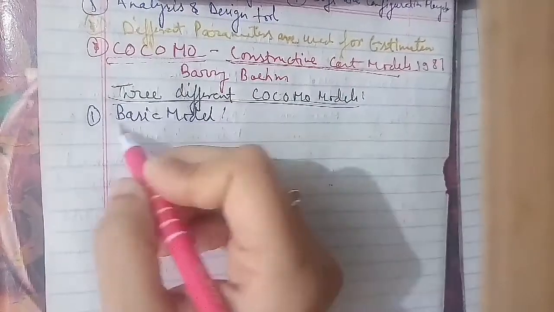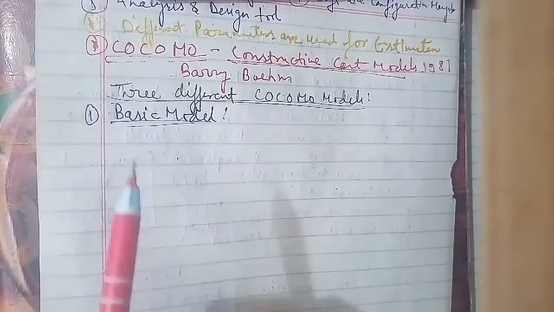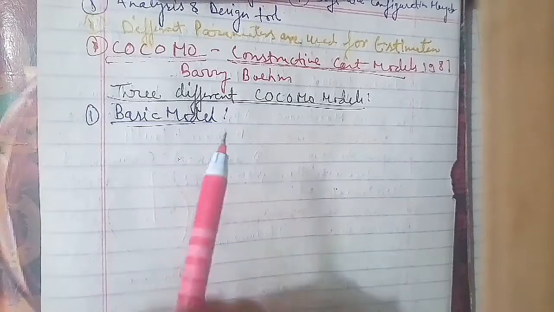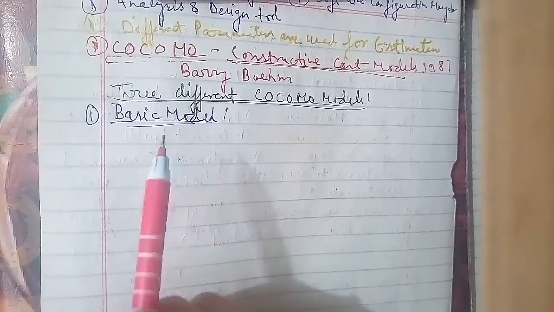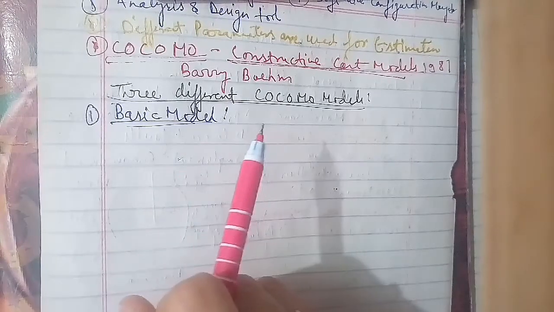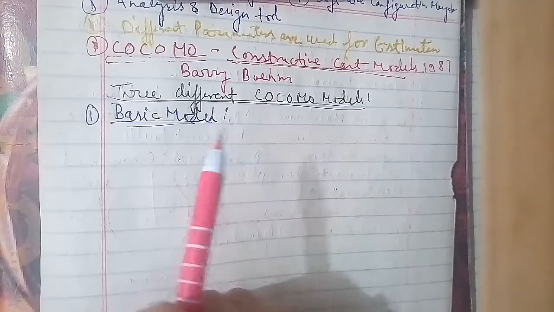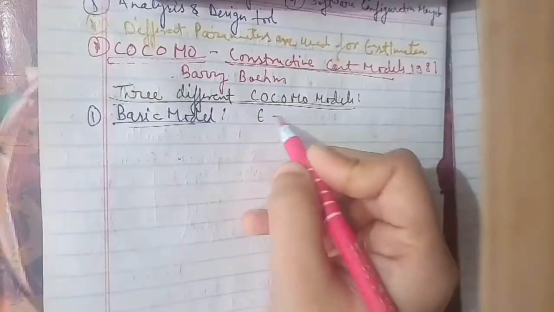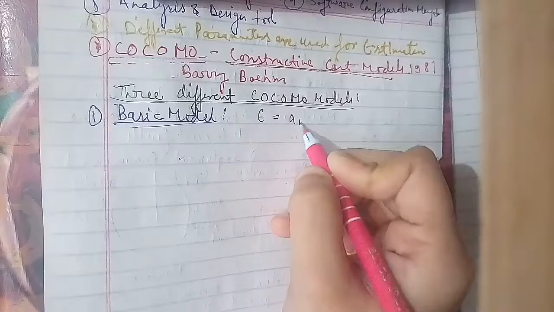The coefficients ab, bb, cb and db for these modes are to be given. We will talk about a table here, which I represent as follows.